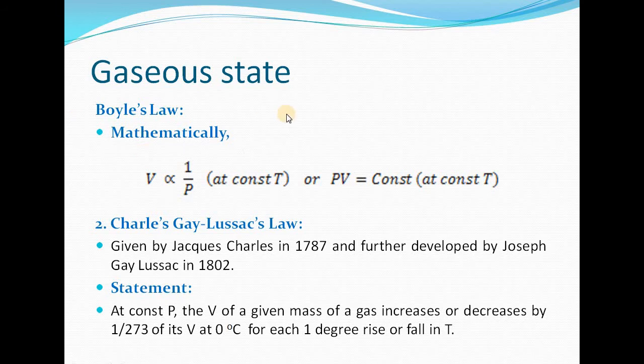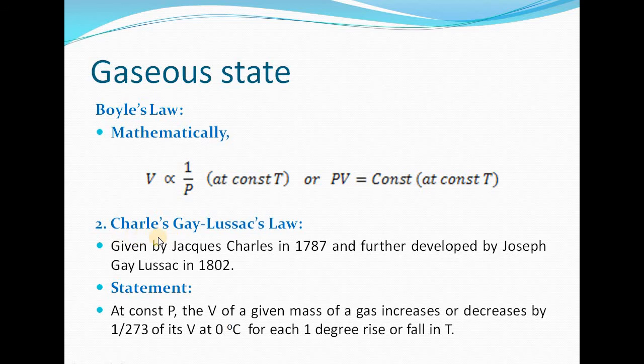Mathematically, how can we write? The volume of the given mass of a gas will be inversely proportional to the pressure at constant temperature. Or we can write it as PV is equal to constant at constant temperature. So this is the mathematical equation of Boyle's law.